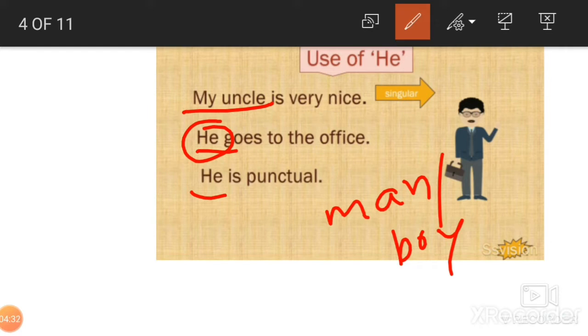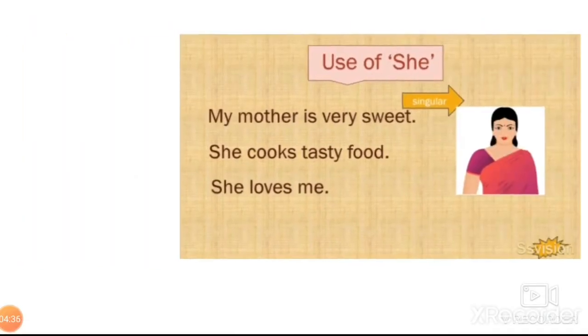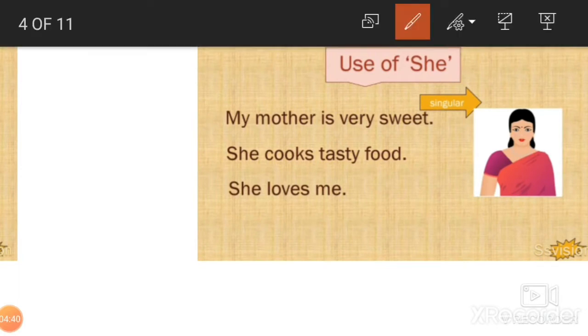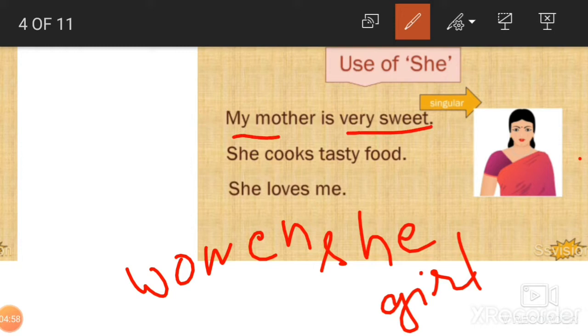Now when I say she, yes, your mama, your sister, your auntie, all will be addressed as she. That is used for a girl or a woman. Like for example, my mother is very sweet.